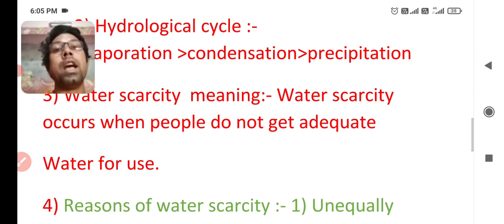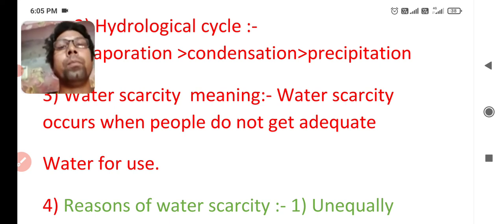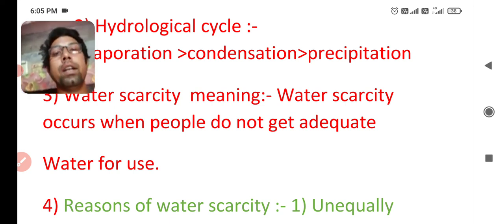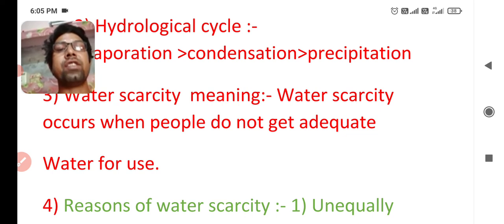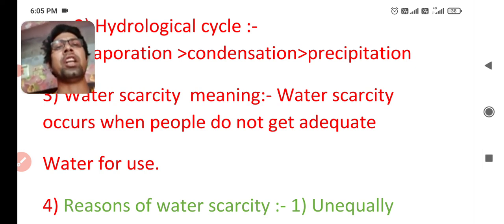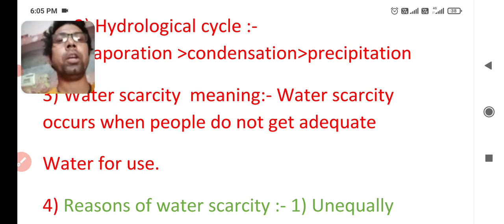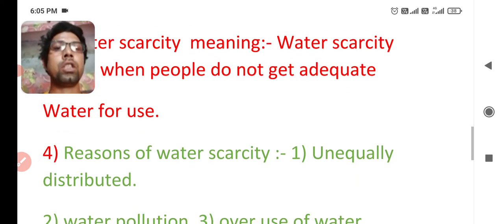As you know that we are facing this problem nowadays in the world. People have water scarcity because they are not getting adequate water for use, for drinking and for irrigation or whatever the purpose is. It means when we are not getting the adequate water for use, it's known as water scarcity. I think you got this point.